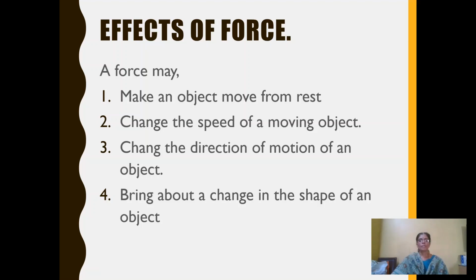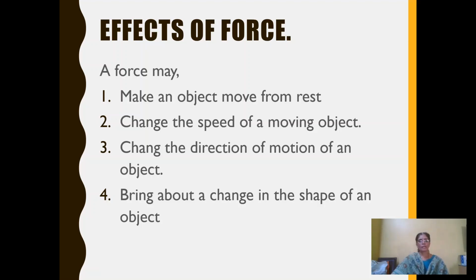If the object is a moving object, and you apply force in the same direction as the motion, the speed of the object increases.